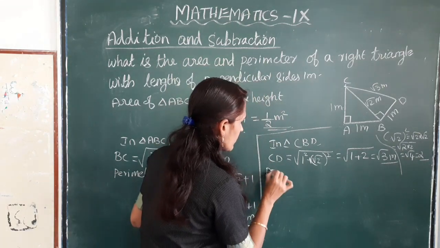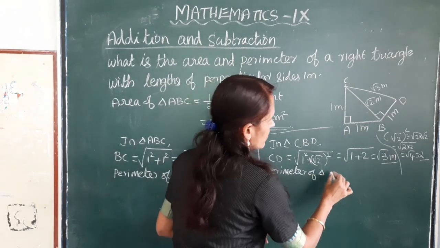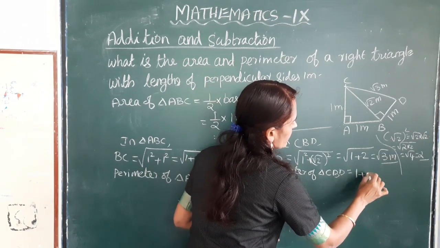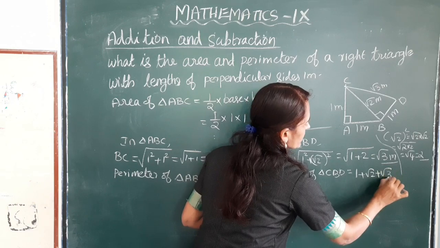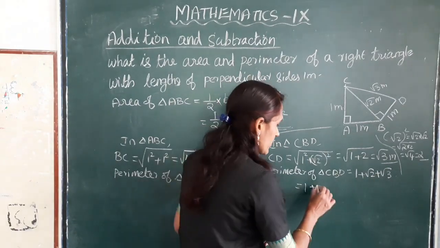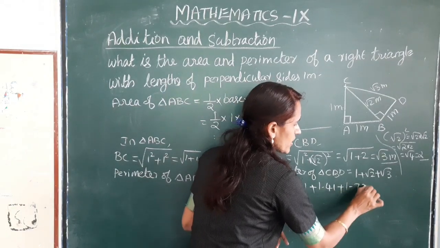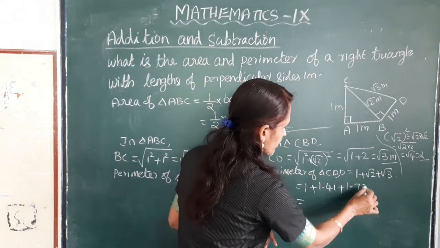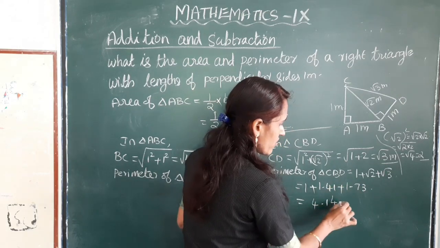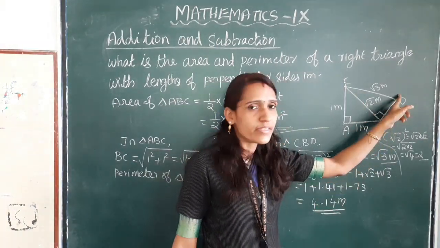So, perimeter of triangle CBD is equal to 1 plus root 2 plus root 3. This is equal to 1 plus the approximate value of root 2 is 1.41 plus the approximate value of root 3 is 1.73. This is equal to 4.14 meter is the perimeter of this triangle CBD.